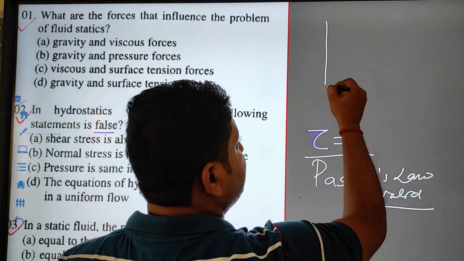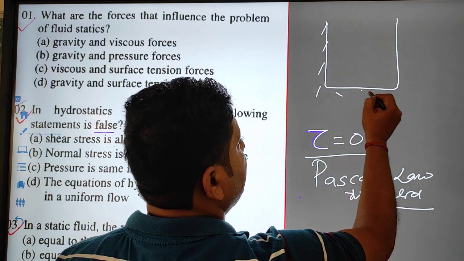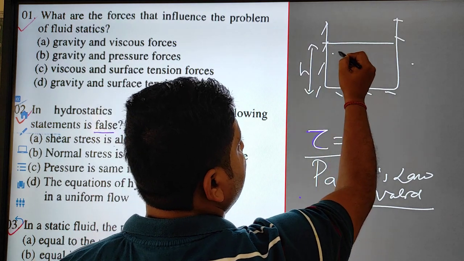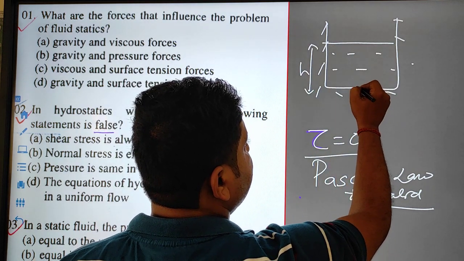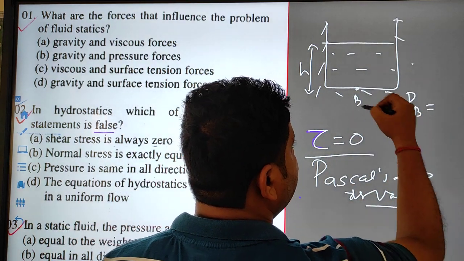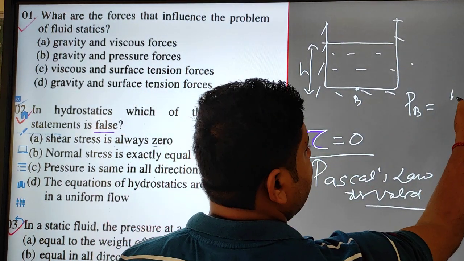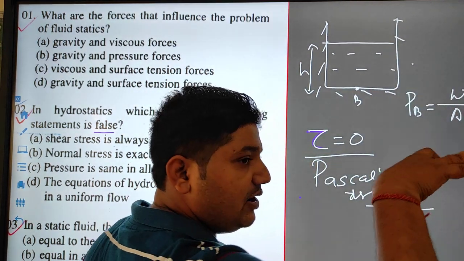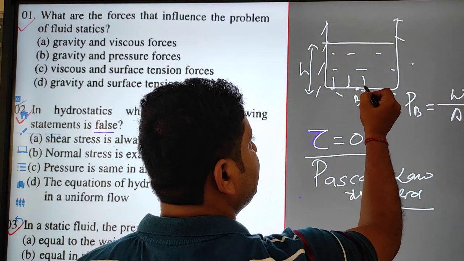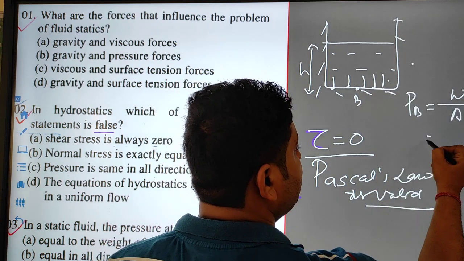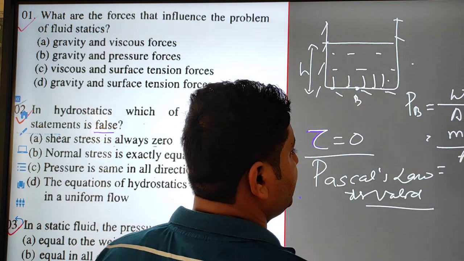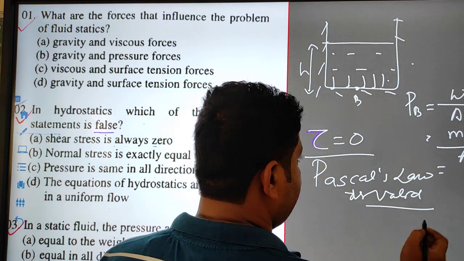If you take a container in which there is a height h of fluid, and you are calculating the pressure at the bottom point B, the pressure will be equal to the weight of the fluid above that point divided by the area on which that fluid is acting. Weight is mass into g divided by the area.